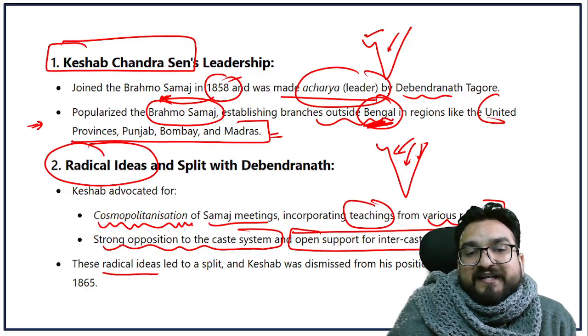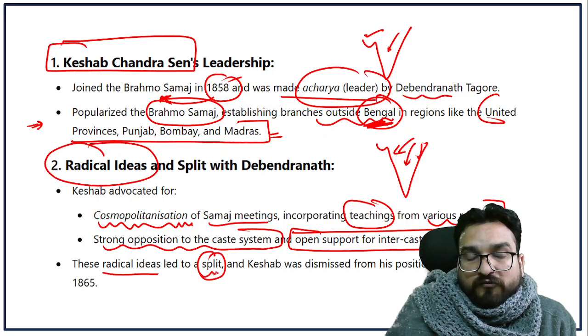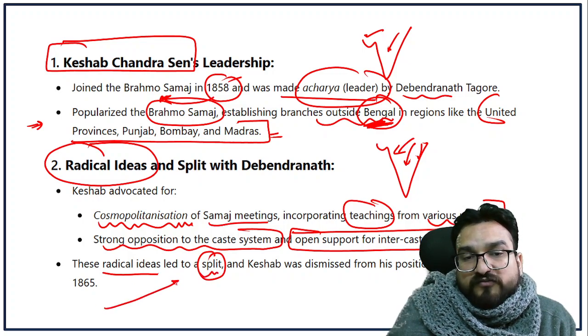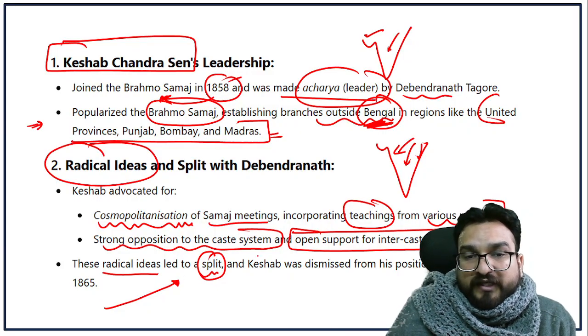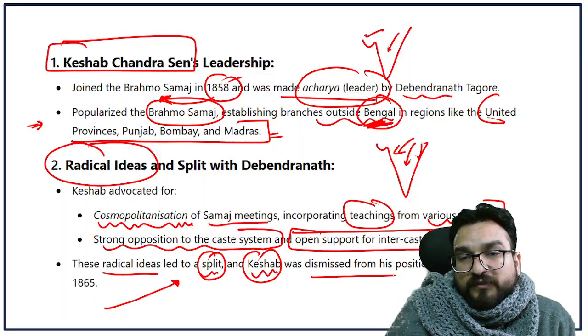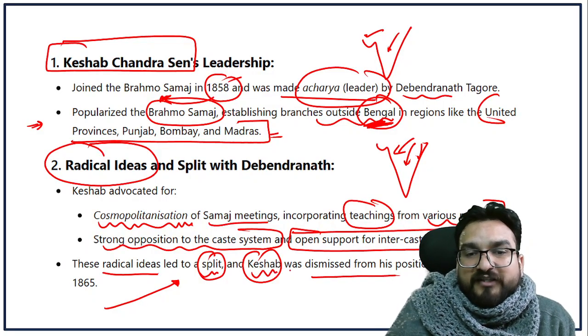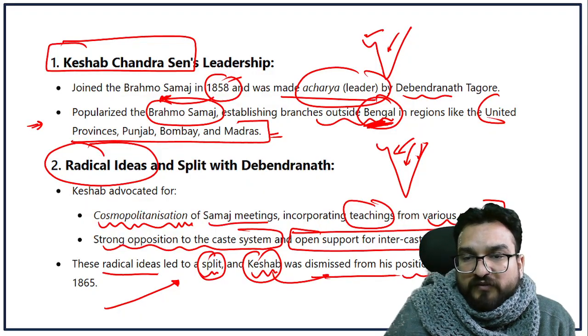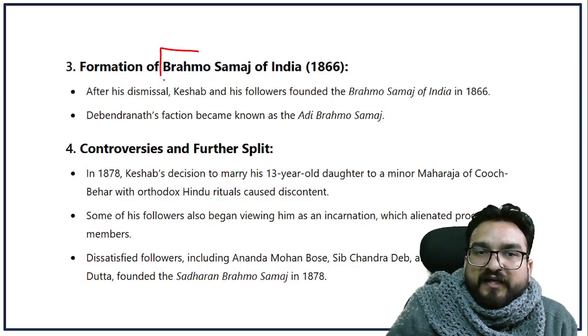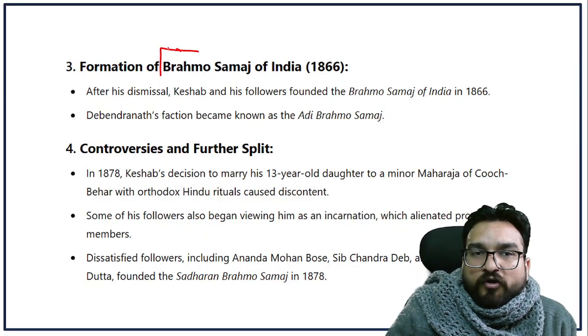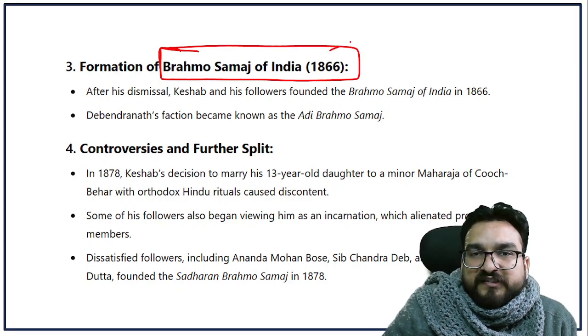These radical ideas led to a split. Why? Because Debendranath Tagore was finding his ideas hard to fit in the Brahmo Samaj. So Keshav with his followers were dismissed from the Brahmo Samaj, and Keshav was already dismissed from his position of Acharya in 1865. And then he and his associates formed the Brahmo Samaj of India in 1866.